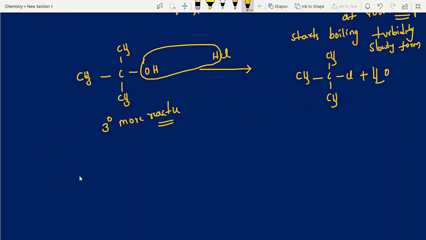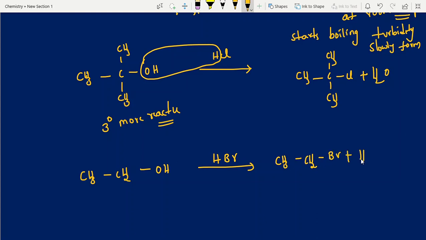Clear, students? Now, next one: CH3CH2OH, a primary alcohol I have taken. So what will you get with HBr? HBr is a little more reactive when compared to HCl. That's why you can write directly. But here is the point: HBr is not available in the laboratory. We keep hydrochloric acid in the laboratory, but hydrobromic acid and hydroiodic acid we do not keep. When required, we make them. So if you take this combination, finally it gives HBr, and that HBr starts reaction with this.